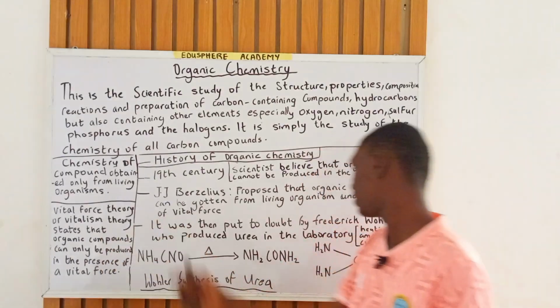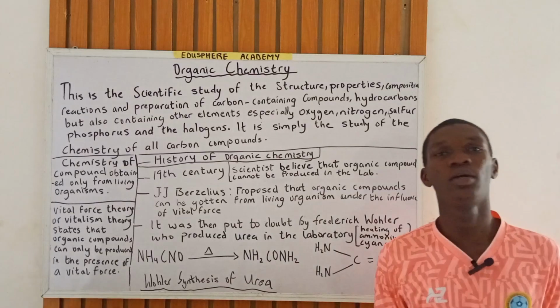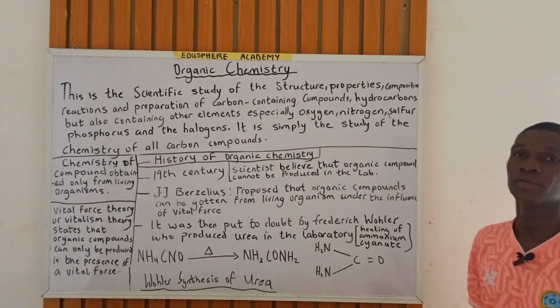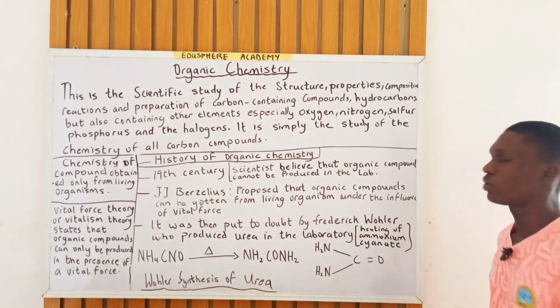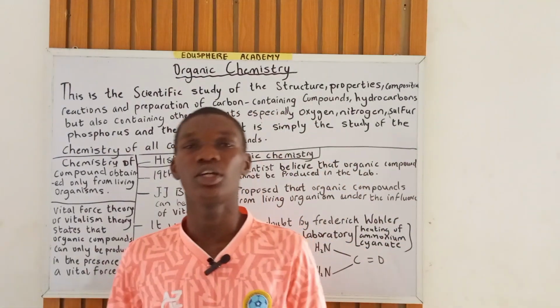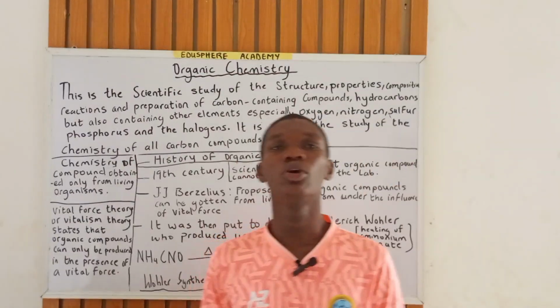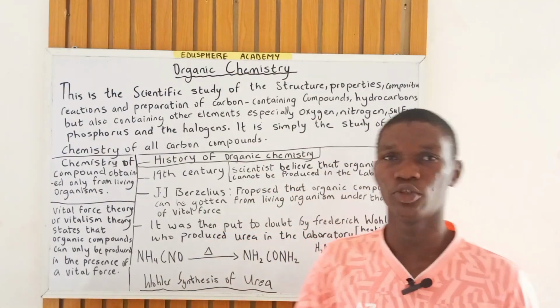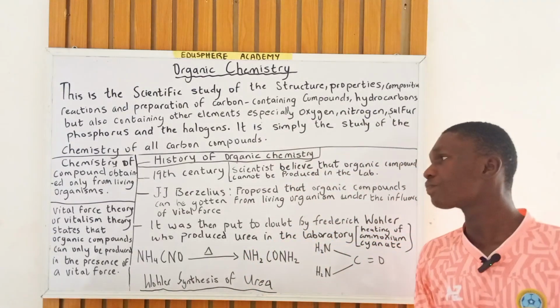And this is the molecular formula for what? Ammonium cyanide. And also you might be asked to draw the structural formula of urea. So this is the structural formula of urea. And the equation of reaction of the production of urea can also be called Wohler's synthesis of urea.